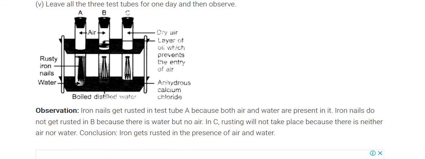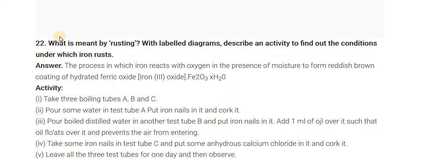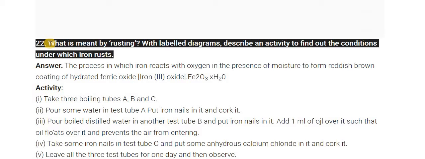Question number 22: what is meant by rusting? With a labelled diagram, describe an activity to find out the conditions under which iron rusts. Let's see the answer.